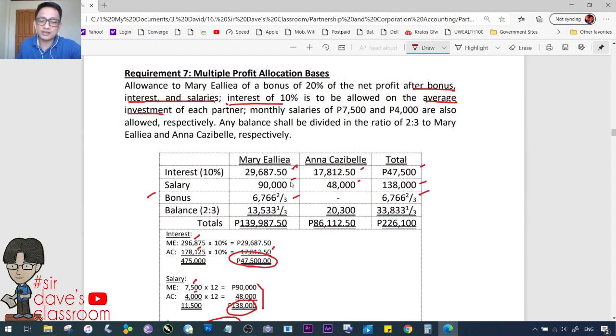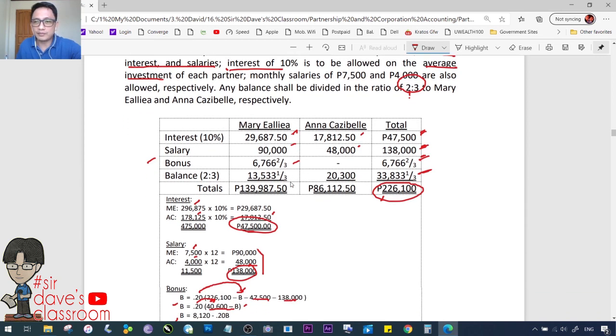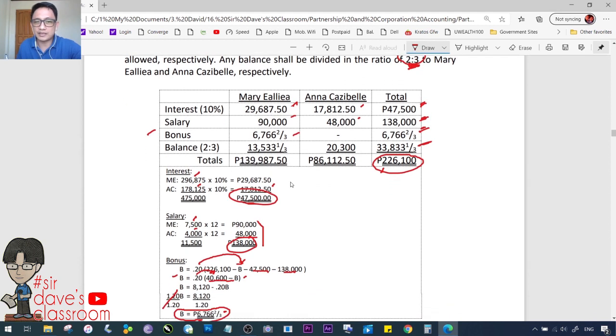6,766 and 2/3. Right? Nasulat mo na yung mga yan. Ito yung income sa baba. Dididakin mo sila. Yung matitira, yun yung subject sa 2:3 division. So, upon checking, 2/5, tama. 3/5, tama.